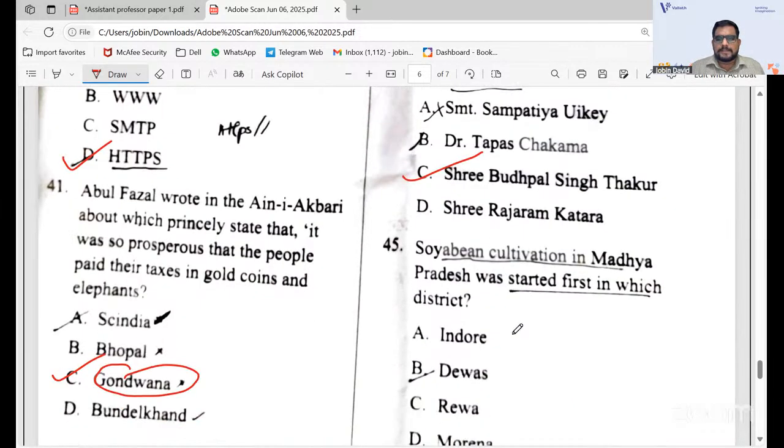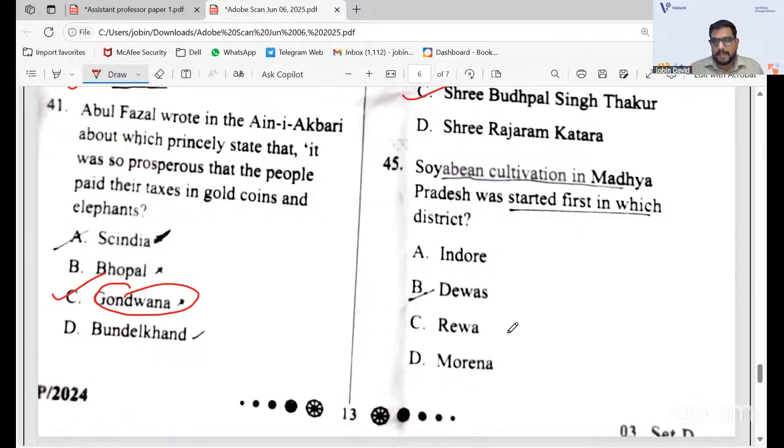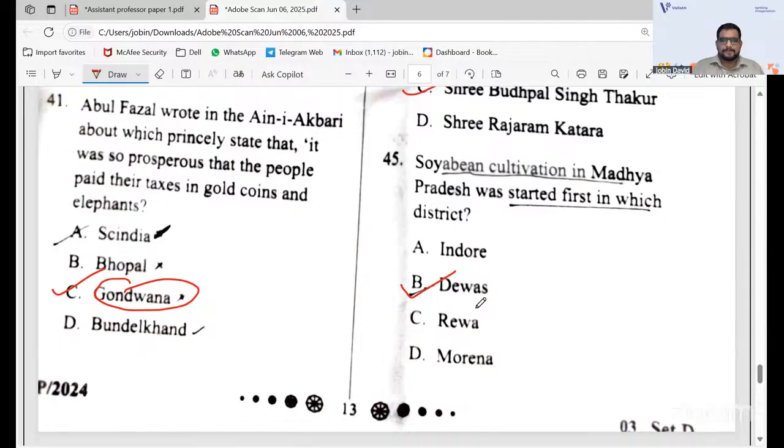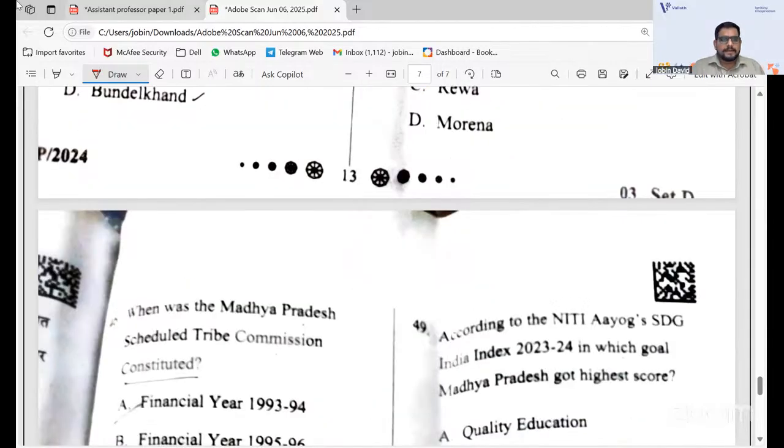Soybean cultivation in Madhya Pradesh was started in which district? Okay, so it's very important. Like I think we have discussed this in the classes. Dewas is the correct answer. 45B. Okay, 45B. Now coming to the next one.